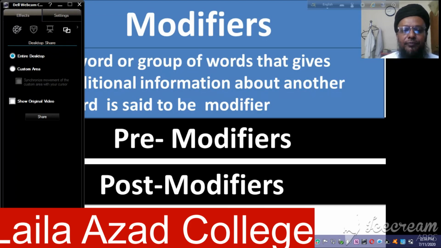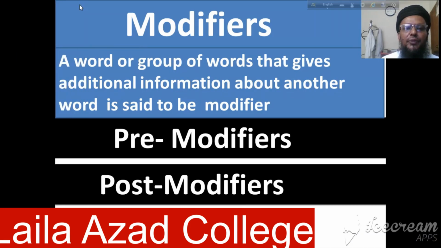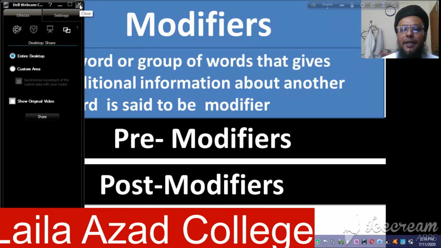So at first we have to know what modifiers are, what is meant by modifier. We know that a modifier means a word or a group of words that gives additional information about another word.